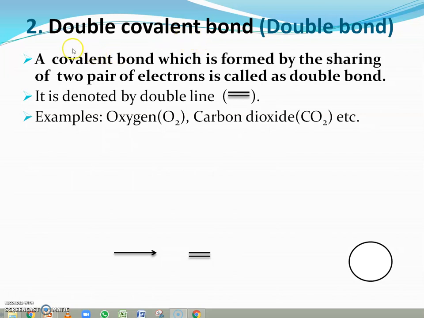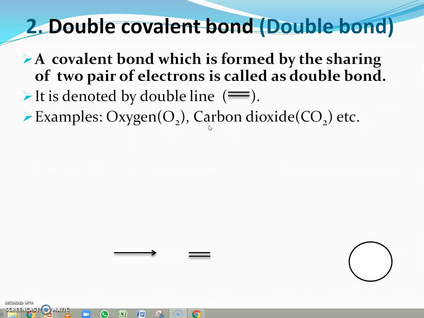The definition of this bond is a covalent bond which is formed by the sharing of two pairs of electrons, called a double bond. The double bond between two atoms is denoted by a double line. The examples of compounds containing double covalent bonds are oxygen, carbon dioxide, etc.